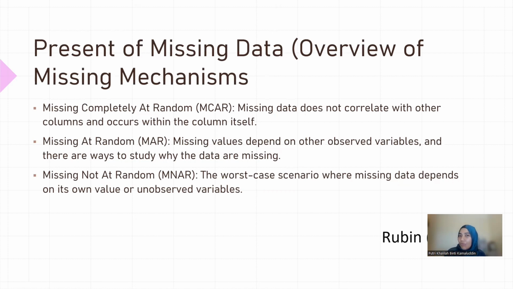The one that we want to avoid is the last one, which is missing not at random, because this will be a worst case scenario, where the missing data depends on its own value or unobservable variables. So it's very hard to impute it based on other observable data, which is other columns.